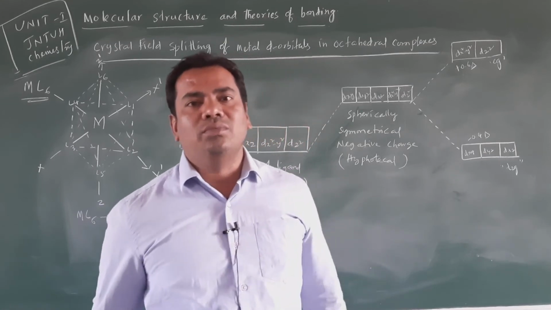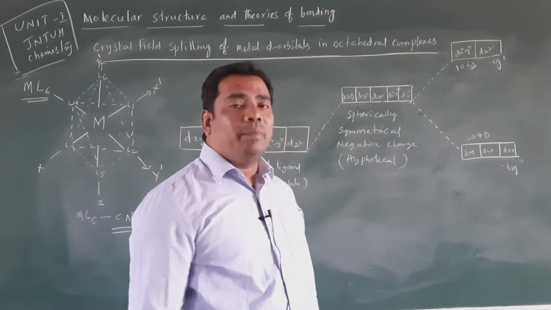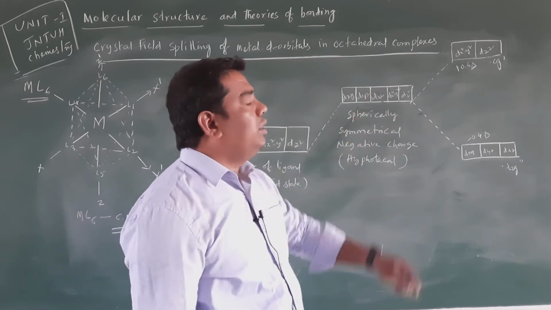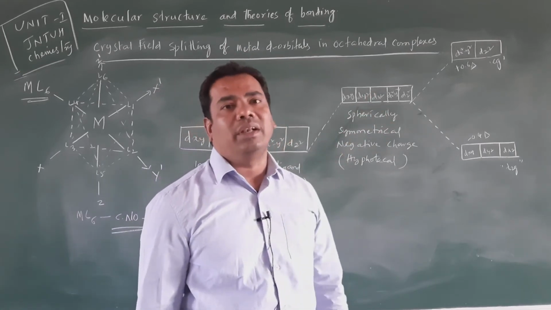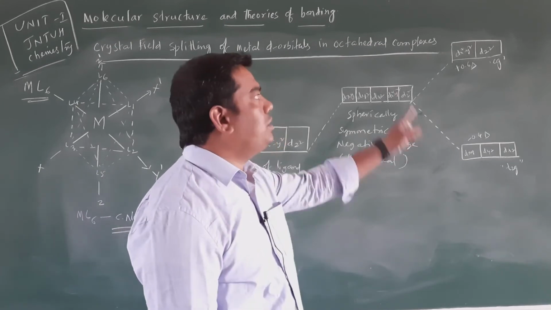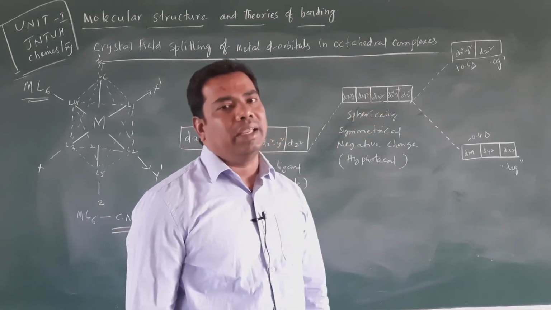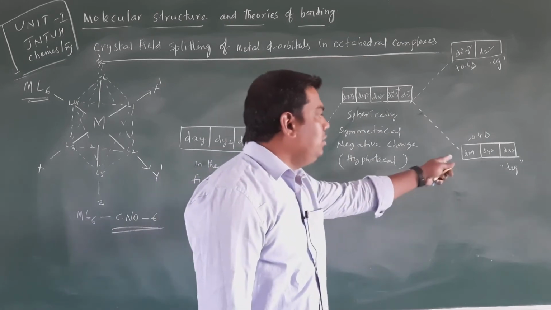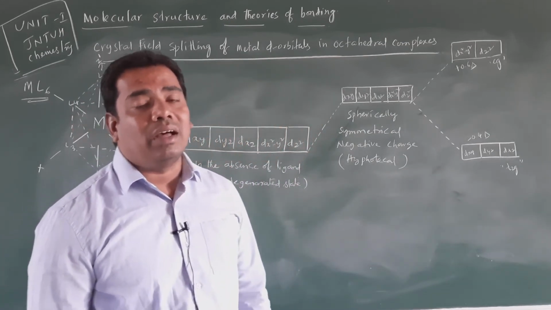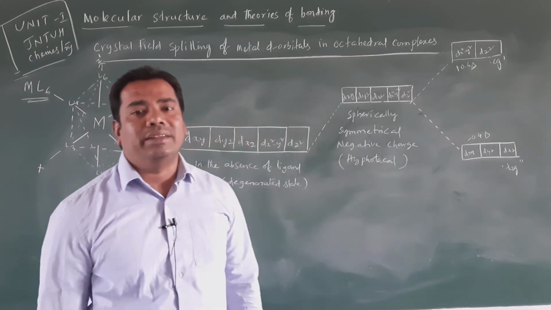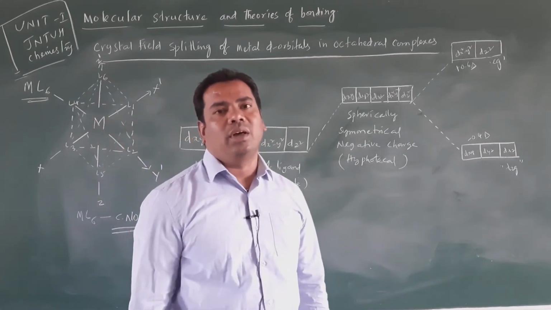Due to these more repulsions, the eg set experiences more repulsion and is placed in the higher energy level. But dxy, dyz, dzx are the t2g set and are non-axial orbitals.